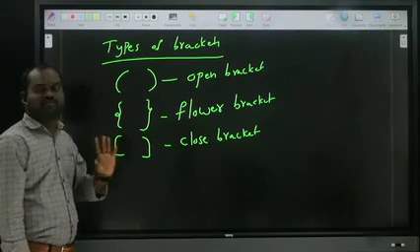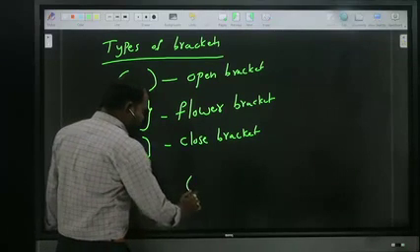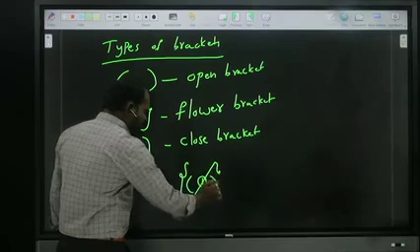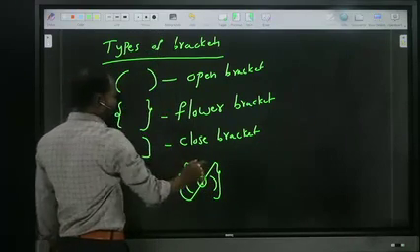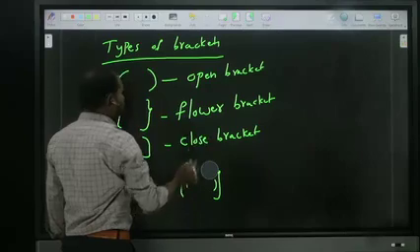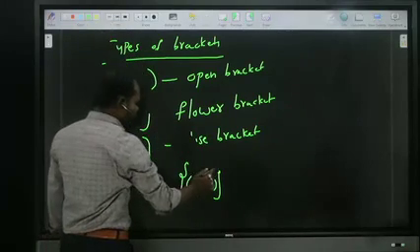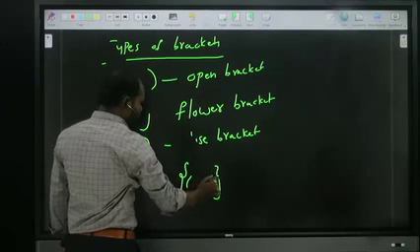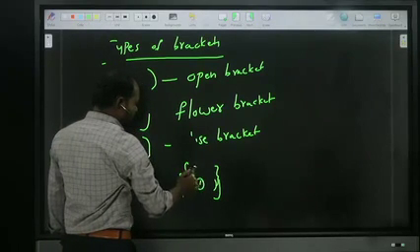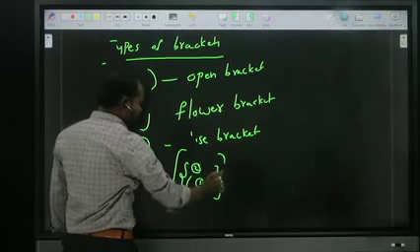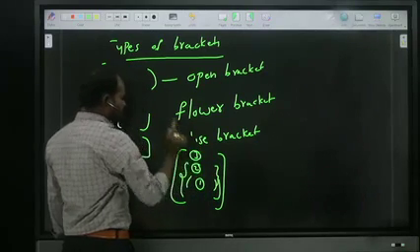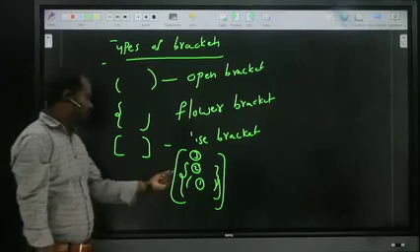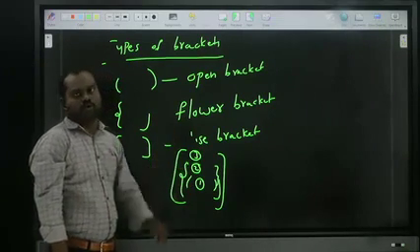Whenever there is more than one bracket, this is our preference: first open, second flower, third close bracket.